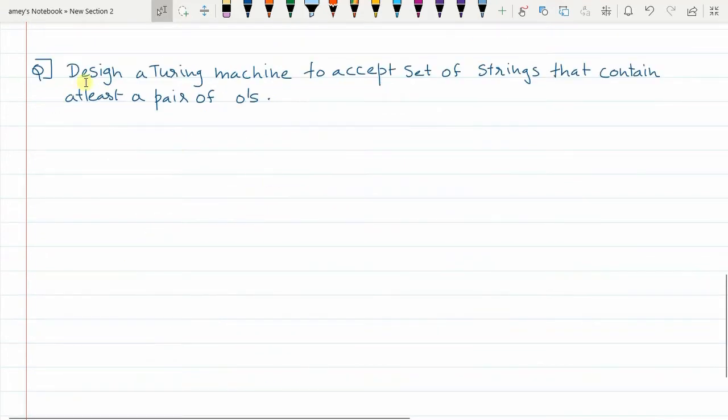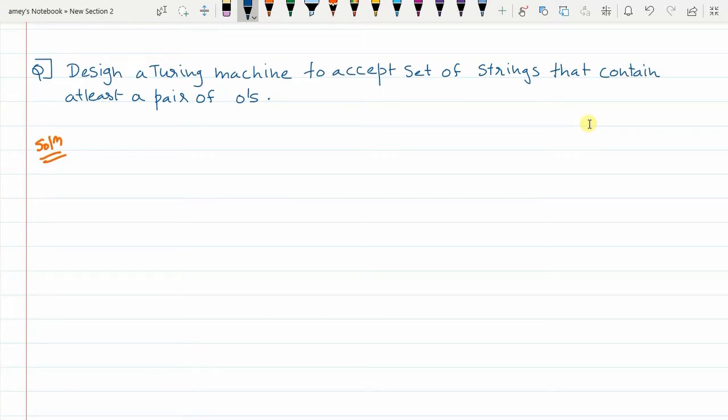Okay, in this problem we are asked to design a Turing machine to accept the set of strings that contain at least a pair of zeros. Okay, now one thing is very clear here, that the string that we have is of zeros and ones.